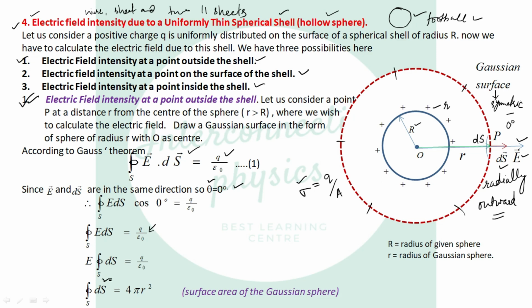Now closed integration of ds. The Gauss theorem we have applied over the Gaussian surface, so this time the surface area will be the surface area of the Gaussian sphere. And what is the radius of the Gaussian sphere? It is small r. So what will be the surface area of the Gaussian sphere? 4 pi r square.